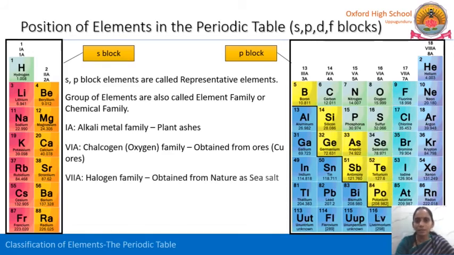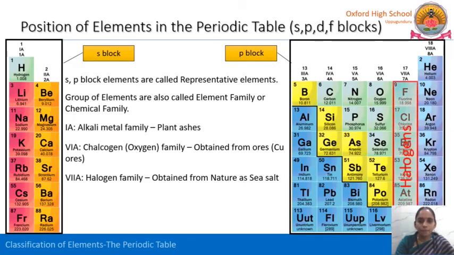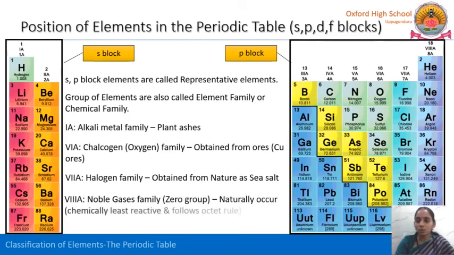And the next one is the halogen family. Beside group 16, the 17th group, that is the 7th A group, with fluorine, chlorine, bromine, iodine, all these are called the halogen family. They usually occur in nature in the form of sea salt. So they are called the halogen family. And at the complete right, the last group, that is the 8th A or 18th group, the zero group, are naturally occurring gases.